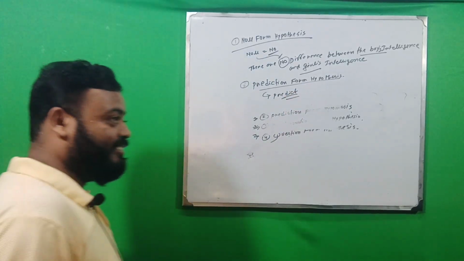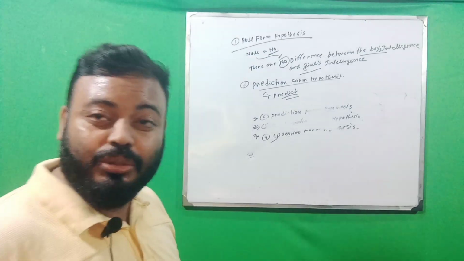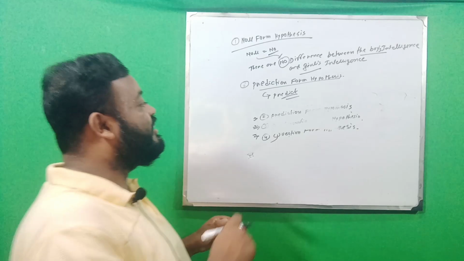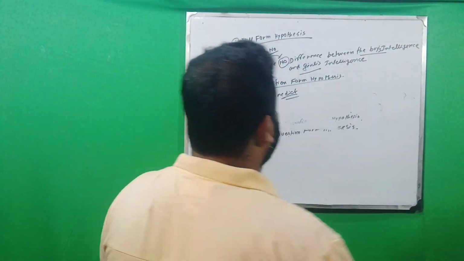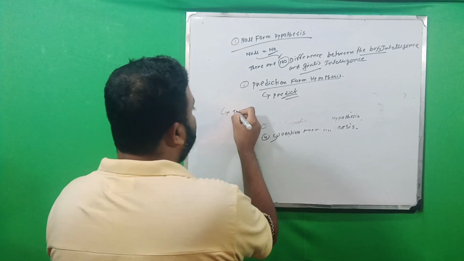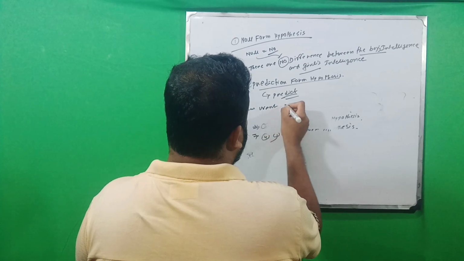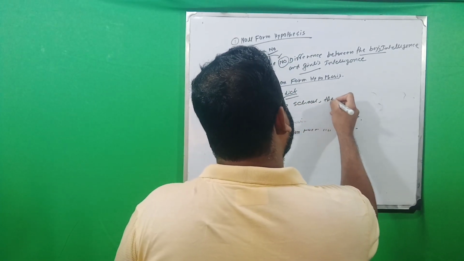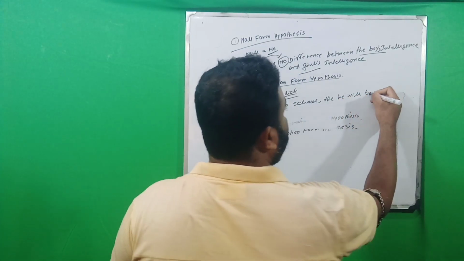I can predict that if Ram goes to school, then he will be punished. So in this prediction hypothesis, if Ram goes to school, then he will be punished.